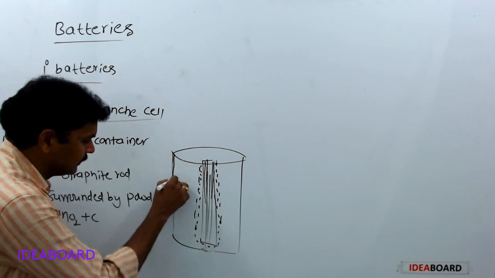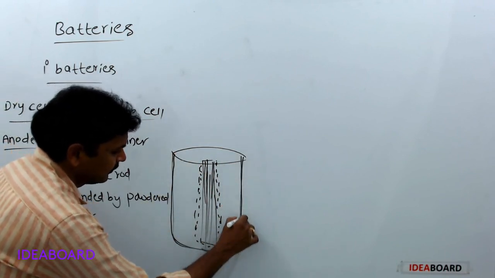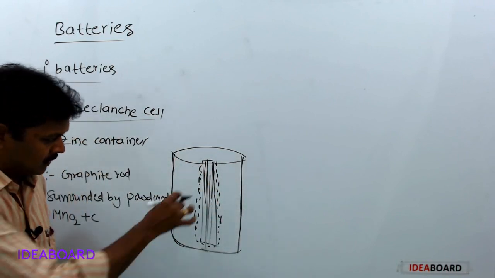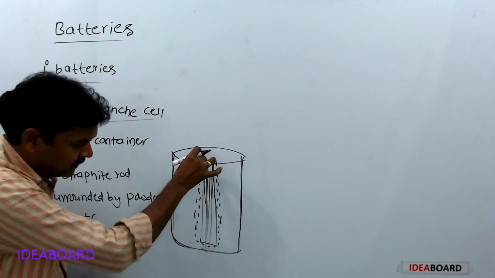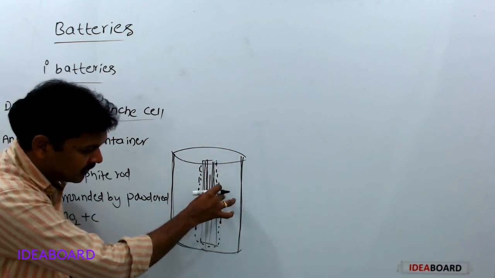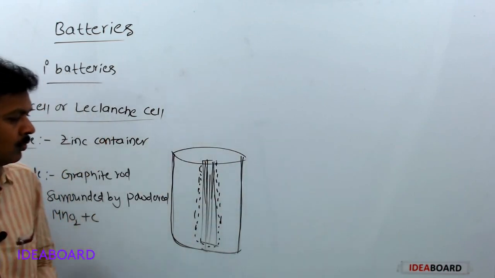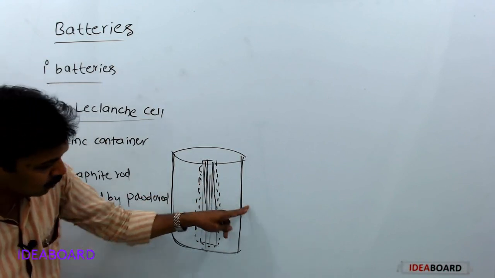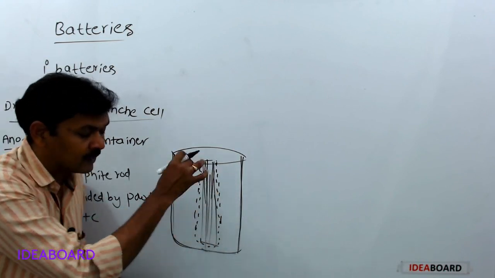So here the zinc container, the zinc vessel, is the anode. The graphite rod, which is surrounded by powdered manganese dioxide and carbon, acts as the cathode. These two are the electrodes.